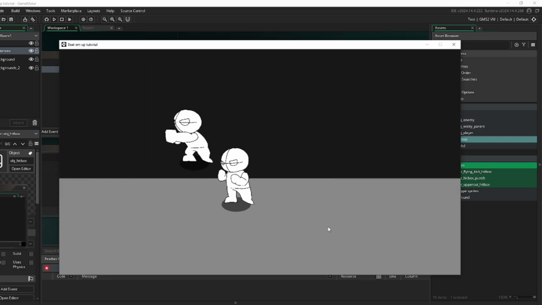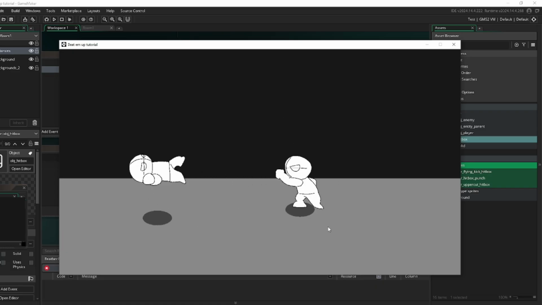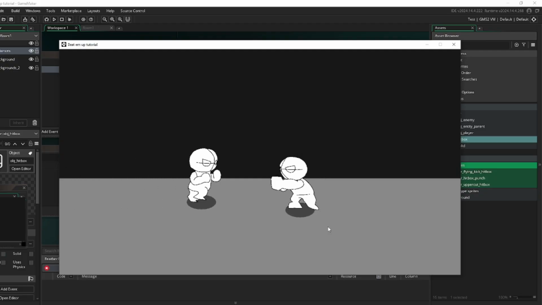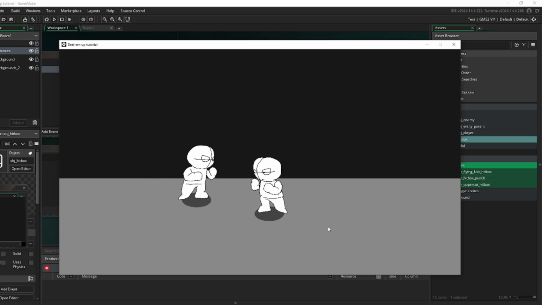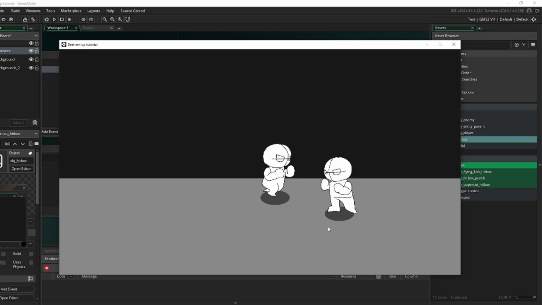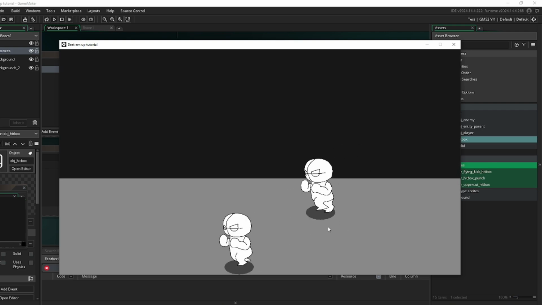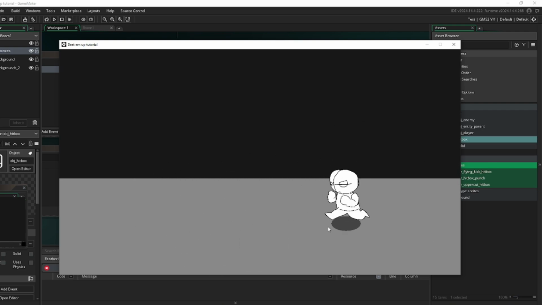So 1, 2, 3, and nice. That's lovely. 1, 2, 3, 4. Ha, sucks to be that guy. So yeah, that's that functioning. And that's a little bit of a simple combo. There are more complicated ways to do those kinds of combos. This is just one of the most simple ways. But it does introduce a bit of variety to our combat system.